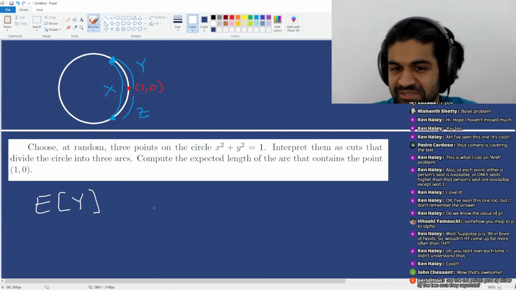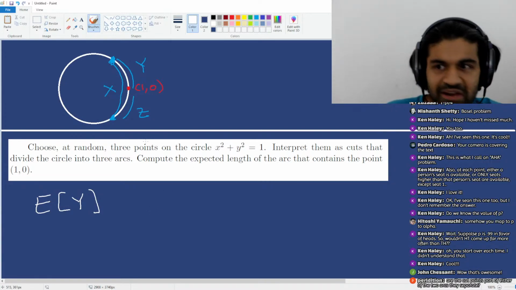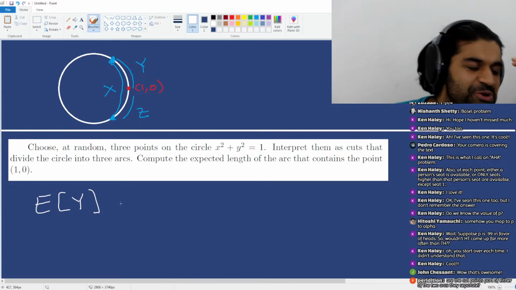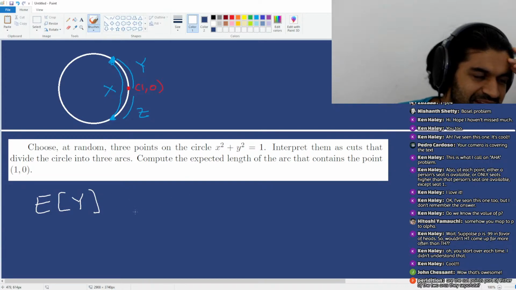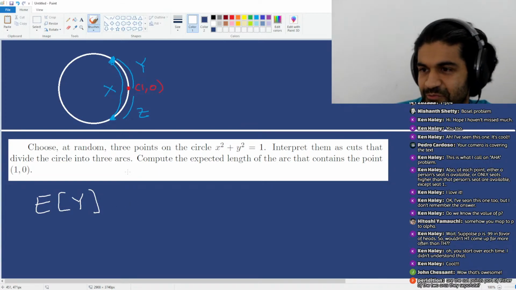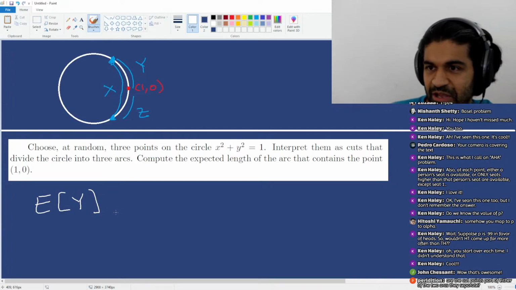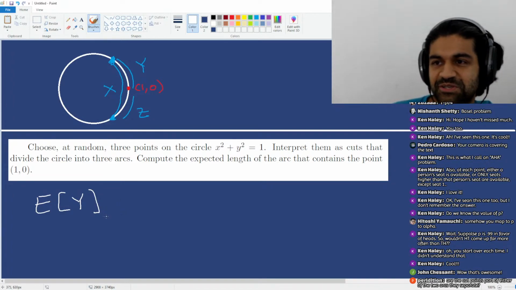So how would I compute the expected value of y? Well, okay, so a lot of ways to do this. One trick I'll remind you with expected values. If you have a positive random variable, you should just be able to integrate.